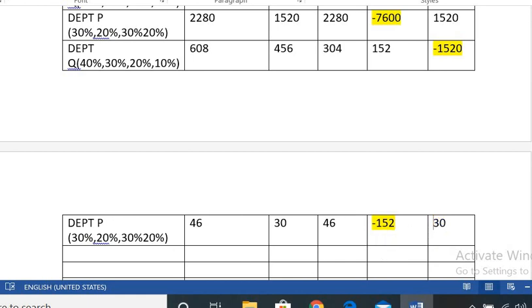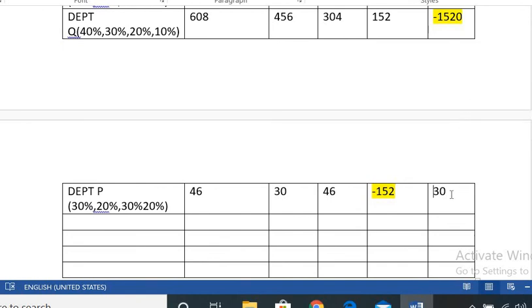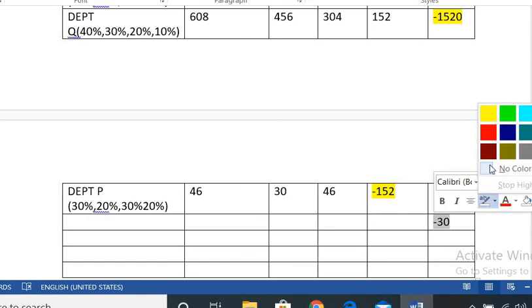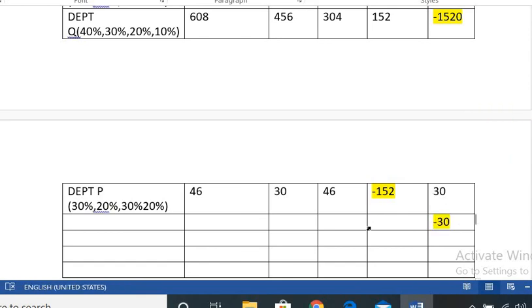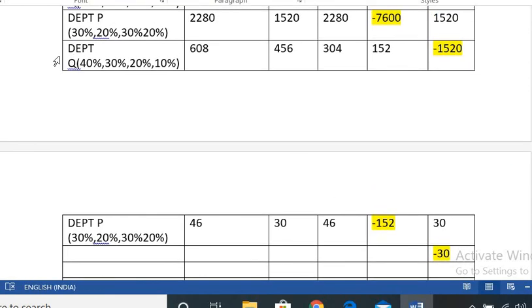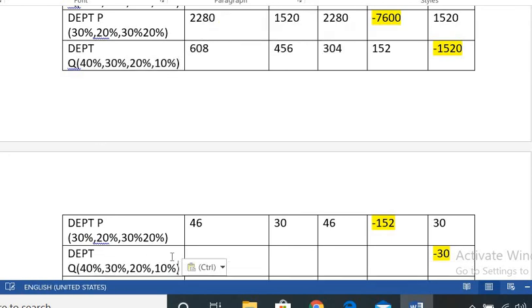So here, next, ಈಗ ಎಷ್ಟು ಇದೆ, ಈಗ 30 ಇದೆ. In the department Q again reapportion minus 30 ಆಗುತ್ತೆ. ಸೊ minus 30 ಅಂದರೆ ನಿಲ್ ಮಾಡಬೇಕಲ್ಲ, that's why I took the colors 30. So here which department, department Q. Take it here, department Q.